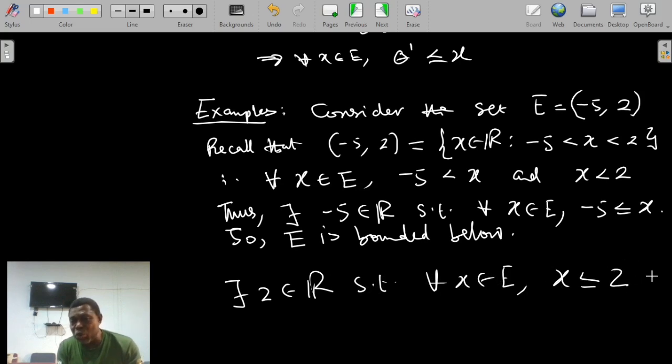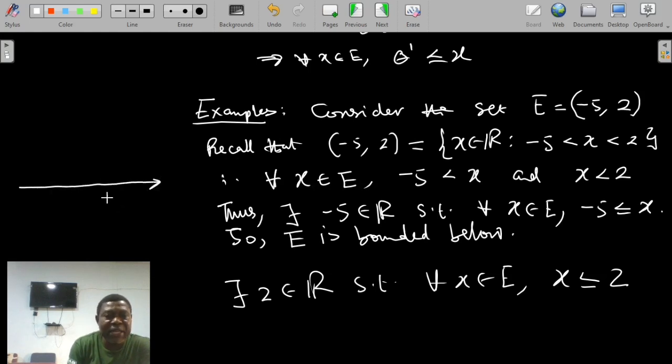Now, the problem here is that a listener may be confused somehow, that I have here that minus 5 is really less than x, and here I wrote that minus 5 is less or equal to x. Why is this true? Why can I do this, even though we know that this is the correct thing? The reason is because if we look at this picture, let me put it here aside. If we look at this picture, assuming that here is the point x,